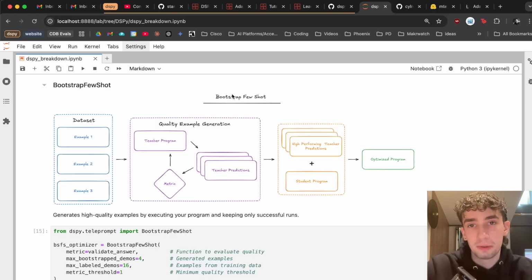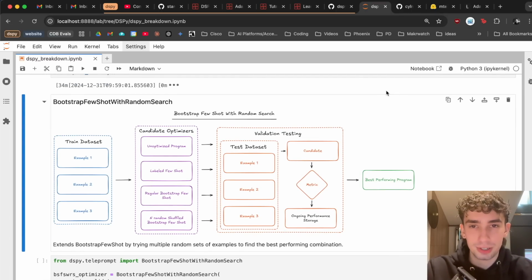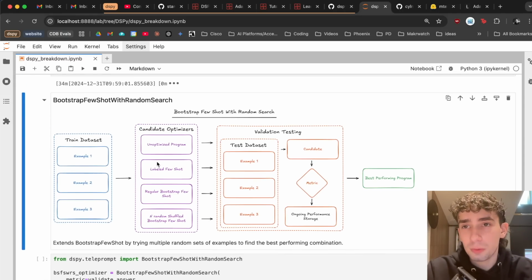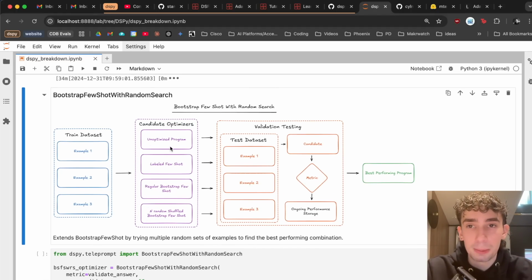Taking labeled Fewshot and Bootstrap Fewshot one step further is where we get Bootstrap Fewshot with random search. This is where things are going to start to get a little bit more algorithmic, because essentially what Bootstrap Fewshot with random search is going to do is try out a few different optimizers from our Fewshot optimizers and actually validate them and see which ones perform the best. It's first going to assess our unoptimized program, the basic labeled Fewshot program, create a regular Bootstrap Fewshot program, and then any number of additional randomly shuffled Bootstrap Fewshot programs as well.